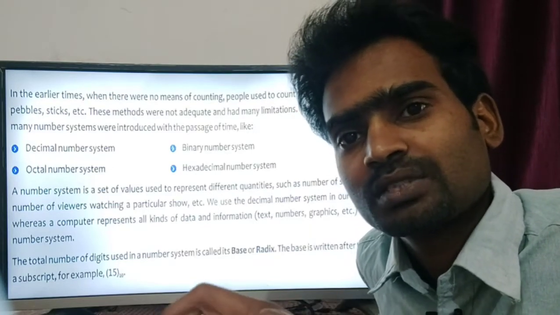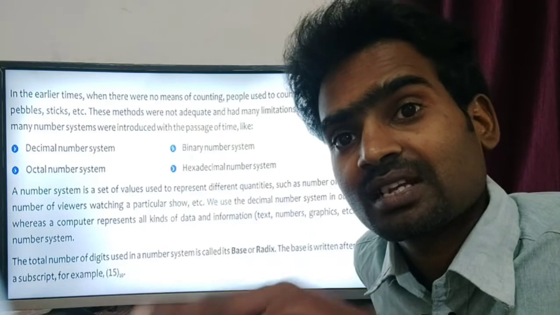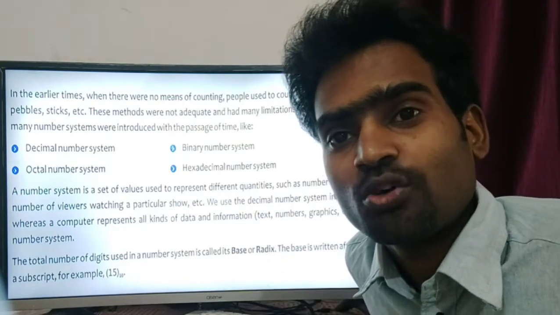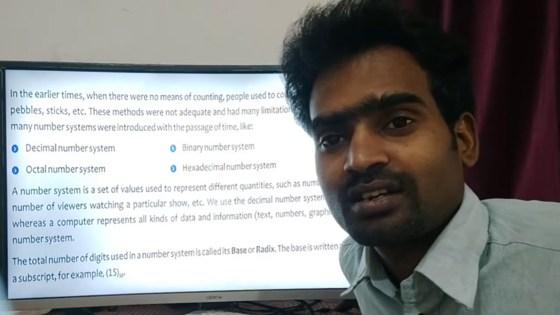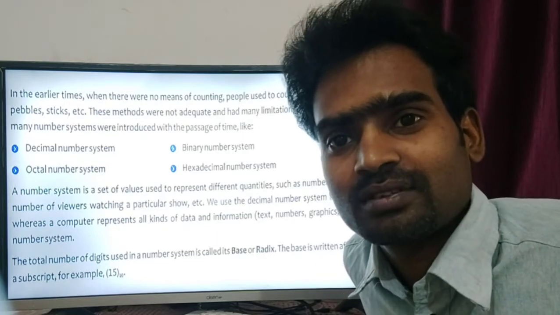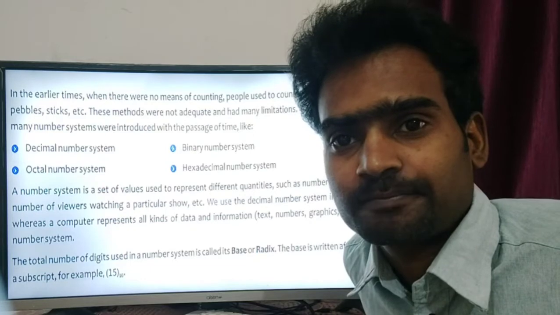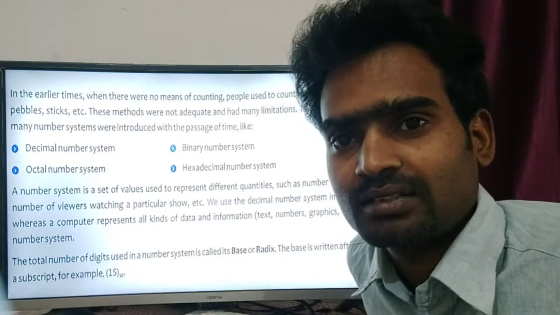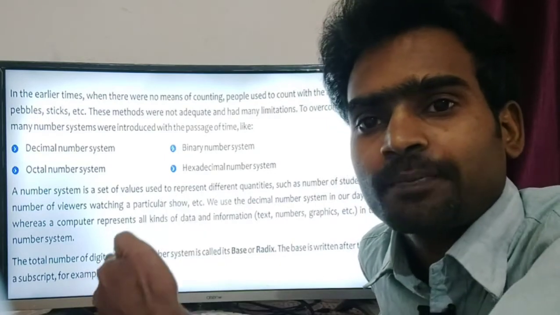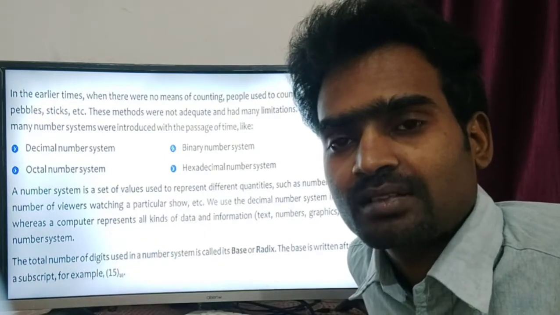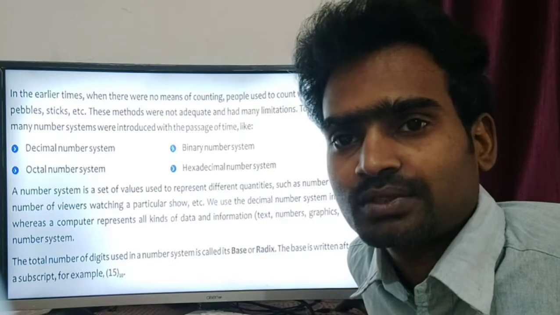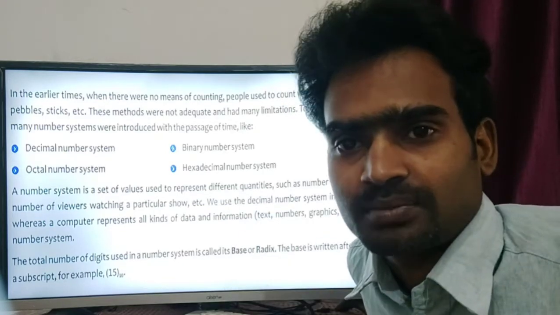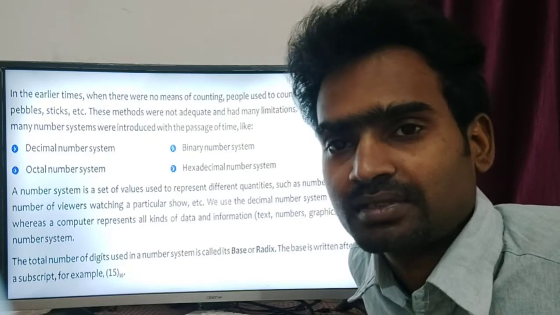For the number of students in a class, that is a short quantity, so we can use a different method. But think about a show. Remember, the IPL match is going on now. How many people are watching the match? Think about it: lakhs and lakhs. How do we write that? We cannot write everything line by line, because that will occupy more space. In order to avoid that, we have the number system.